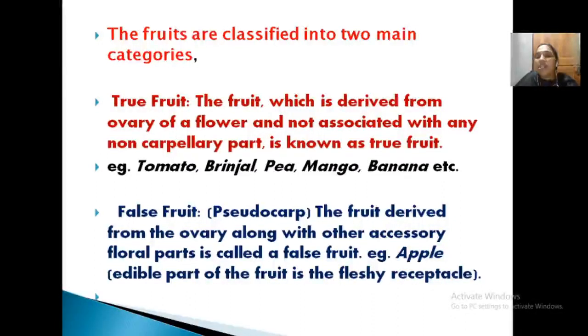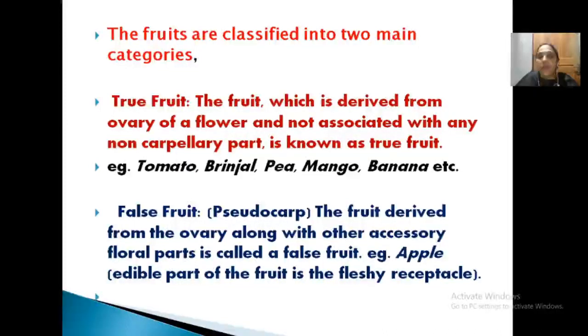In apple, the fleshy receptacle or thalamus also becomes part of the fruit. So, general classification: true fruit and false fruit. In true fruit, only the ovary is involved in fruit development. But in false fruit, the ovary along with some other accessory part becomes part of the fruit.